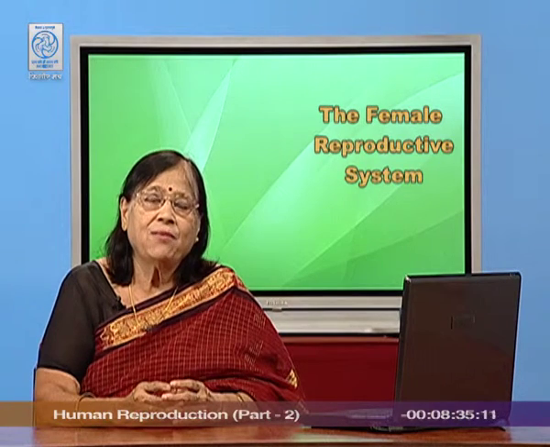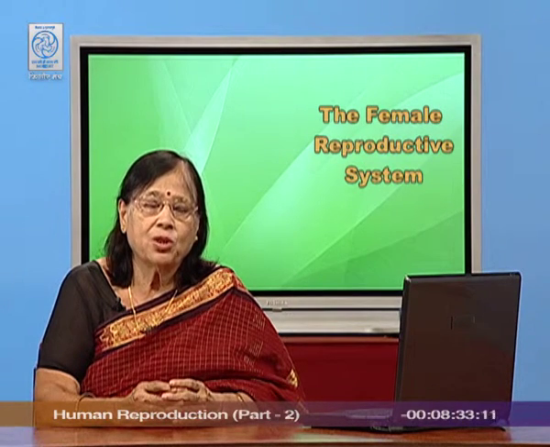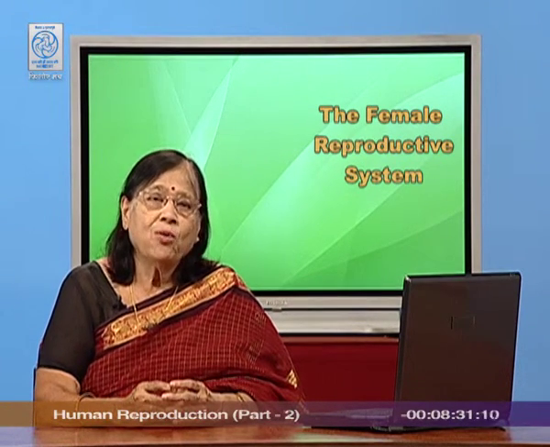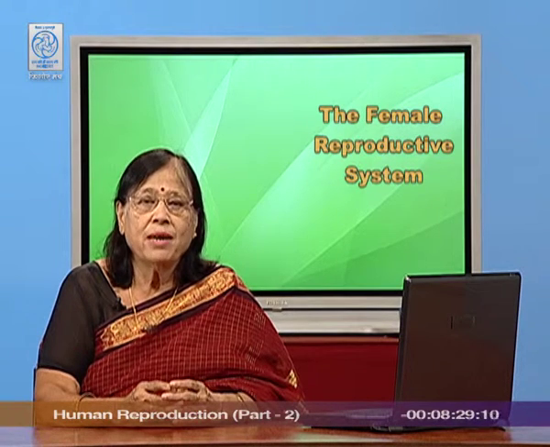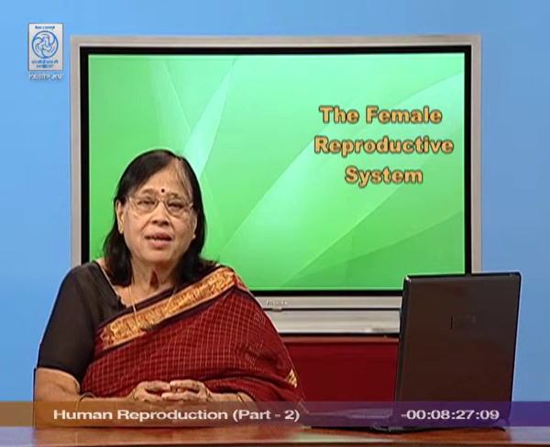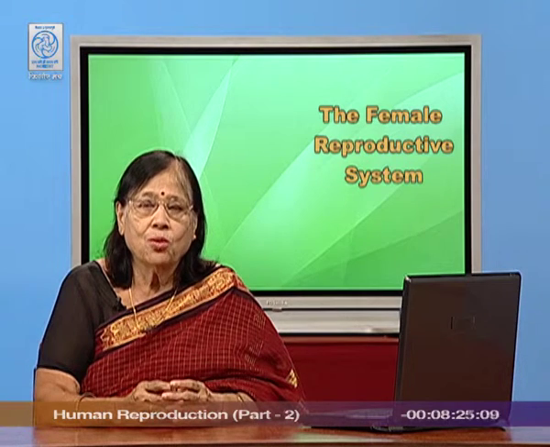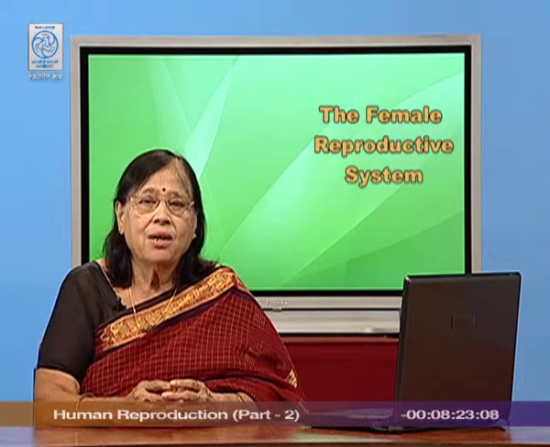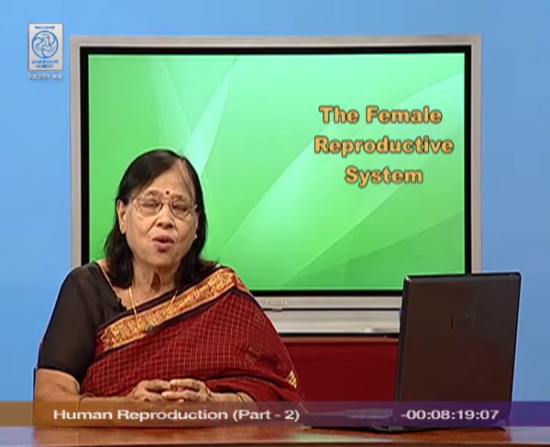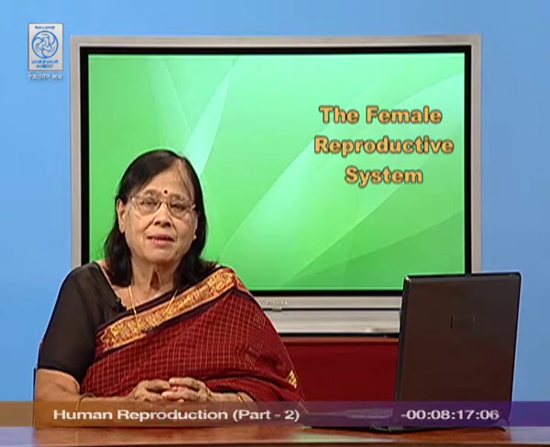Another thing which I would like to bring to your notice, students, is that when ovulation takes place, ova does not come out alone. It comes along with zona pellucida and corona radiata, which in this case we can call ova complex. So, ovulation means ova complex is delivered out.